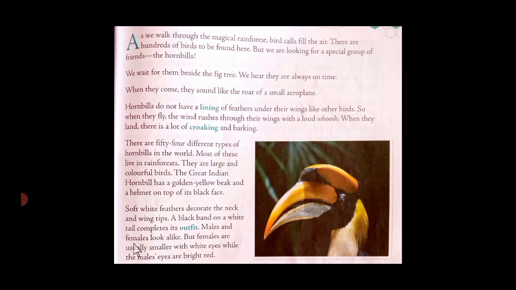Males and females look alike, but females are usually smaller with white eyes while the male's eyes are bright red. Children, if you compare male hornbill and female hornbill, you find that females are smaller in size and they have white eyes, while male hornbills have bright red eyes and they are bigger in size.